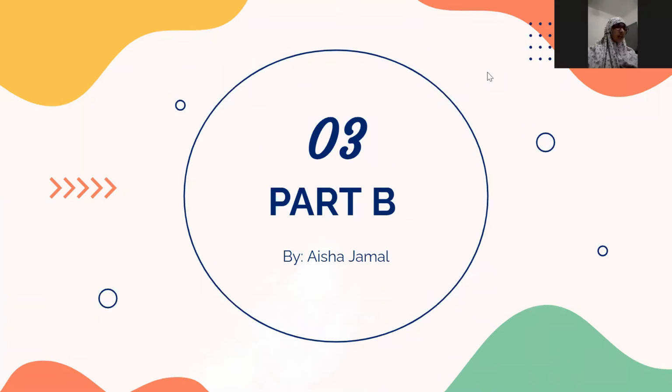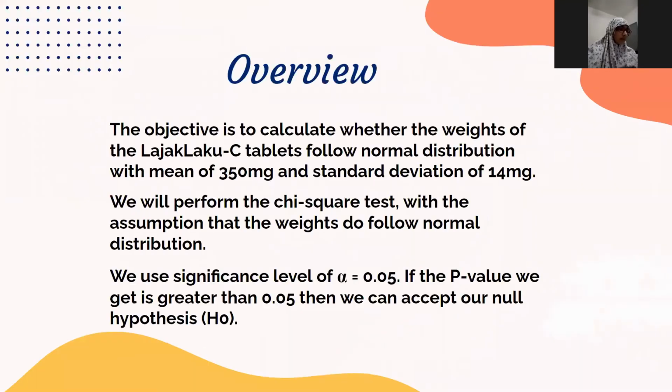Assalamu alaikum. My name is Aisha Jamal and I'll be presenting part B. The objective of part B is to determine whether the weights of the Lajak tablets follow a normal distribution with a mean of 350 milligrams and a standard deviation of 14 milligrams.